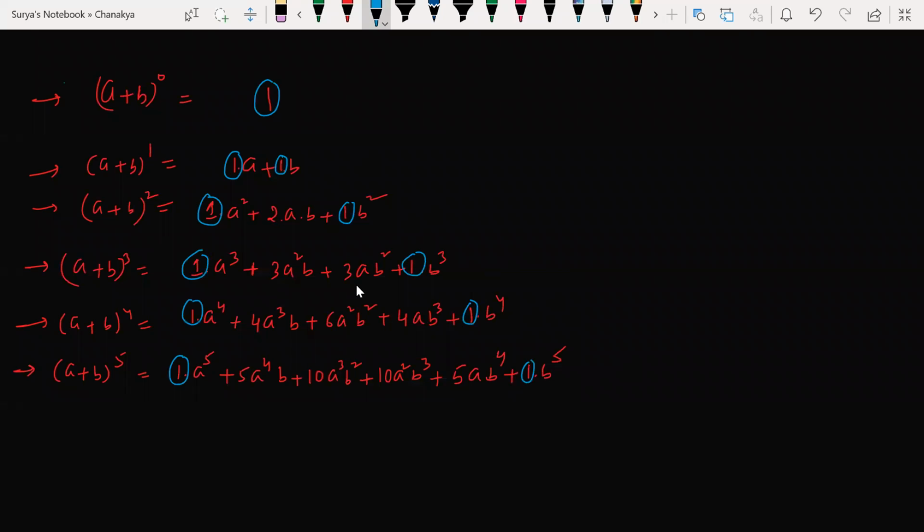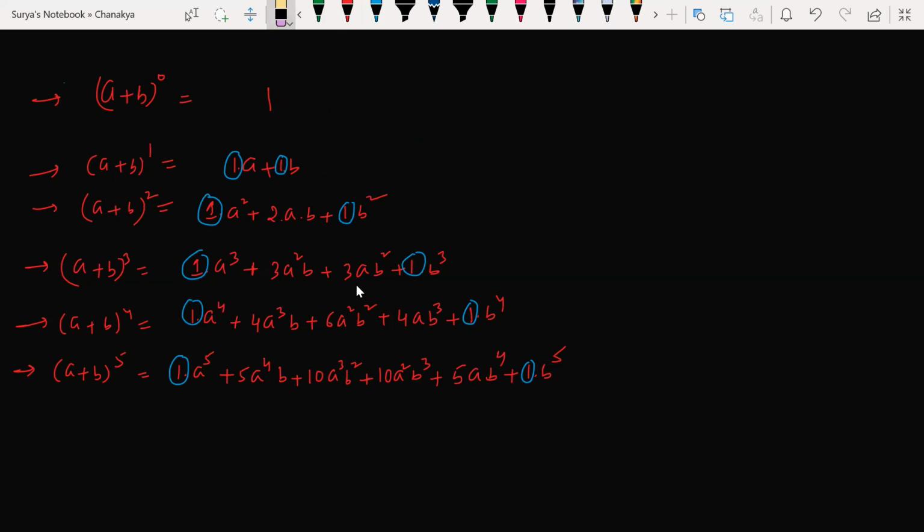Now if you observe, beta, look at this here. If my power is 0, I'm getting 1 term. If my power is 1, I'm getting 2 terms. If my power is 2, I'm getting 3 terms. If my power is 4, I'm getting 5 terms. Are you able to understand or not, guys? Yes, sir. If my power is 100, how many terms will we have? 101 terms.